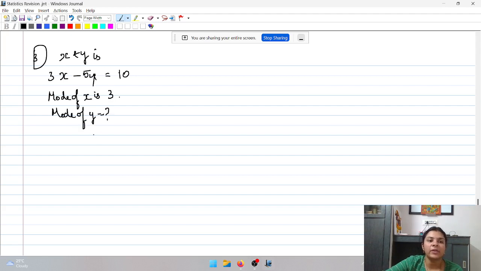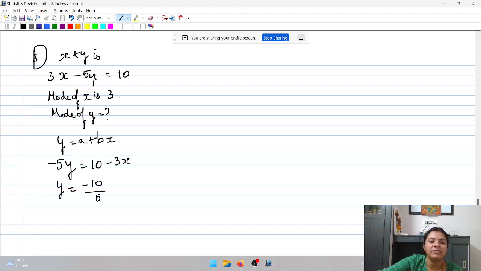Now how do we calculate? Whenever you have a relationship equation given, remember the change of origin, change of scale rule. Y is equal to a plus bx. So we can write this equation as minus 5y equals 10 minus 3x, or y equals minus 10 by 5, minus of minus becomes plus, 3 by 5 x.